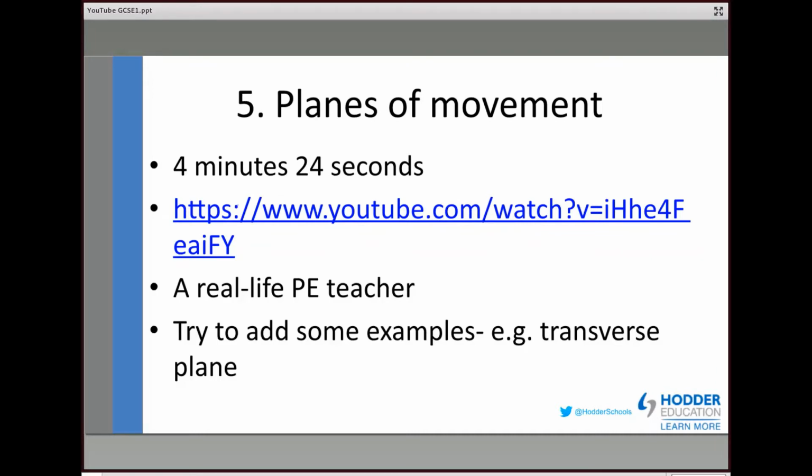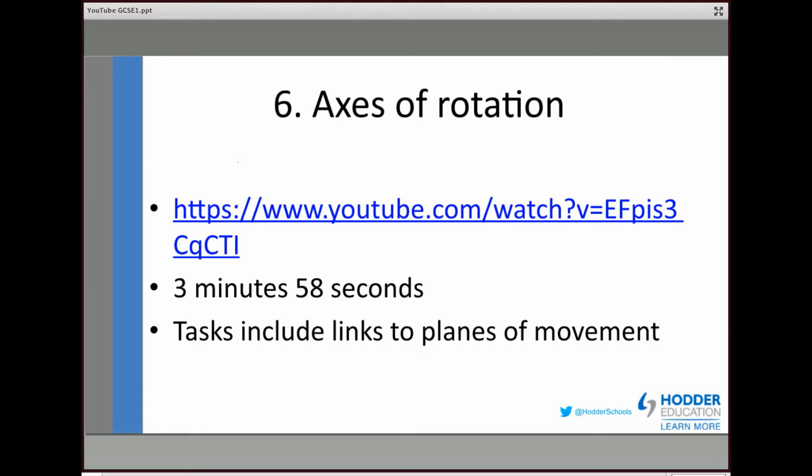Okay. Next one, axes of rotation. And it's quite often, in my opinion, good for students to learn planes, then axes, and then join them together. So this particular clip, which is only 3 minutes, 58 seconds long, generally speaking, is really clear. Trying to get across the axis of rotation in just under 4 minutes is no mean task. And I've got to be honest, the chap that does this particular one has a YouTube channel where he gives out free clips to PE students.